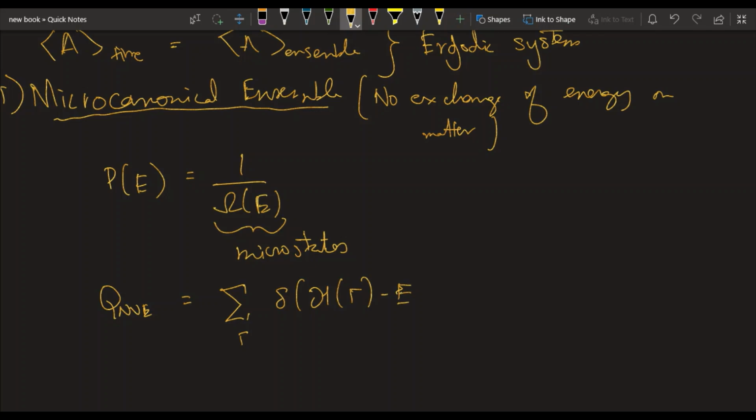Remember that we saw this as the Hamiltonian of the system, which is equal to the kinetic energy plus the potential energy.